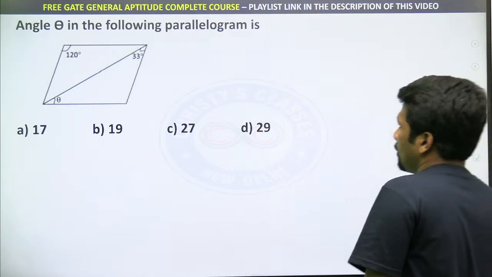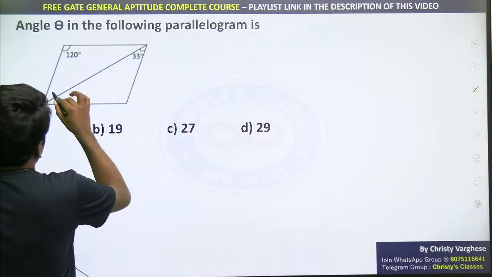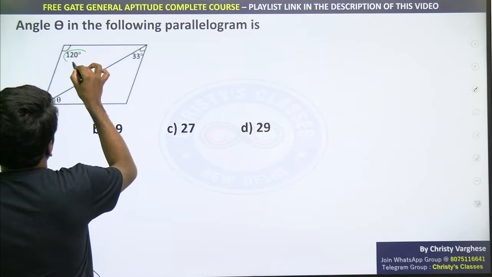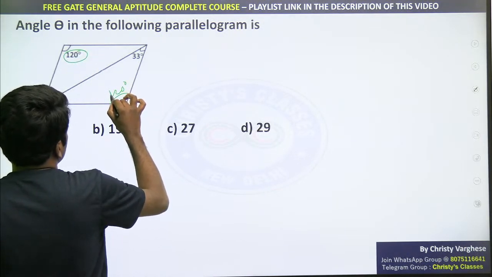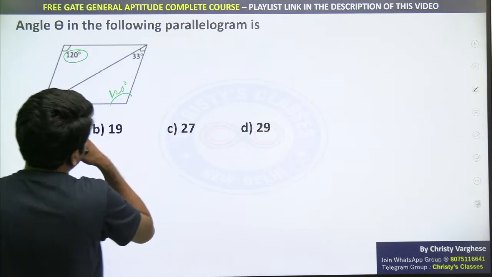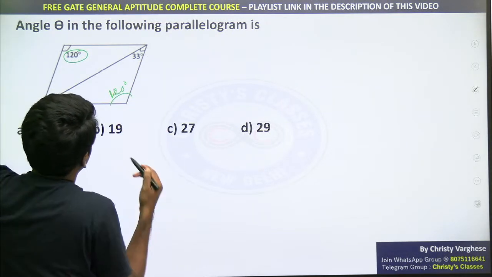Okay, very simple geometry question. First of all, you should know that opposite angles of a parallelogram are equal. तो ये 120 है तो ये भी 120 होगा. Because it is called parallelogram. If it was any quadrilateral, you cannot do that.